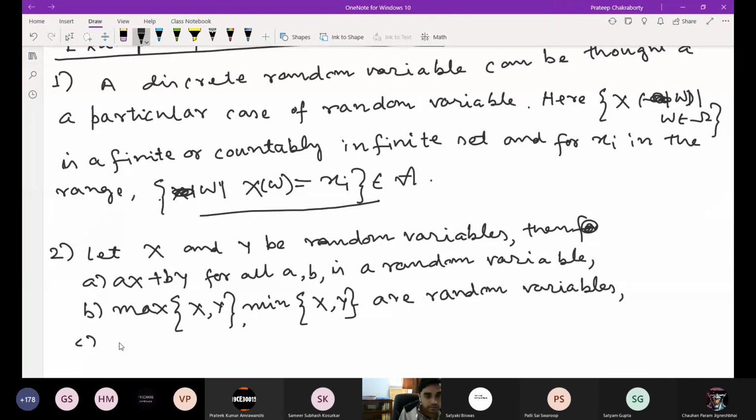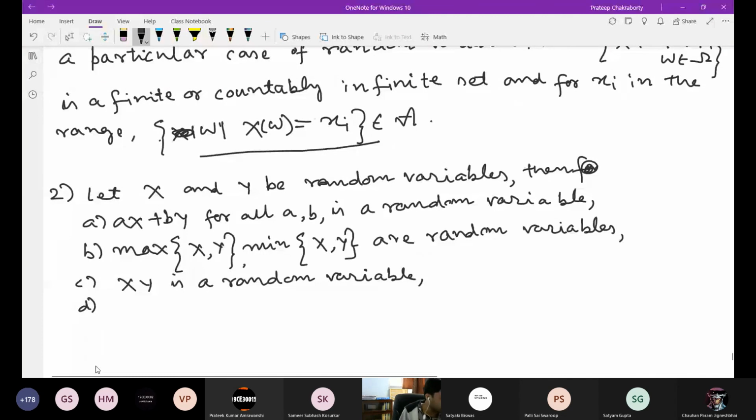XY is a random variable if we just do the product. And X by Y, if Y(omega) is not equal to 0, then X by Y is a random variable.